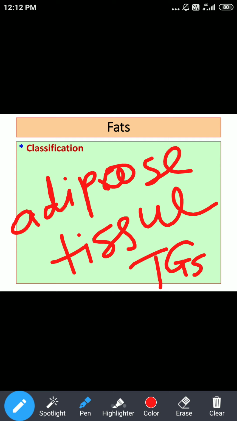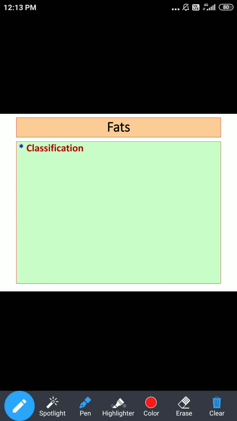And in relation to specific tissues, what we can say is that out of total body fats, the major portion of fats is stored in adipose tissues, and this is stored in the form of triglycerides. We are talking about simple lipids, triglycerides.